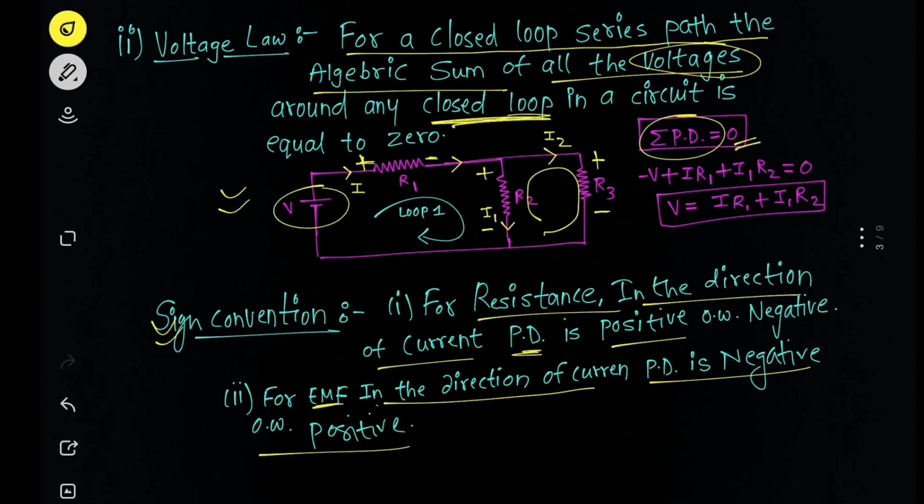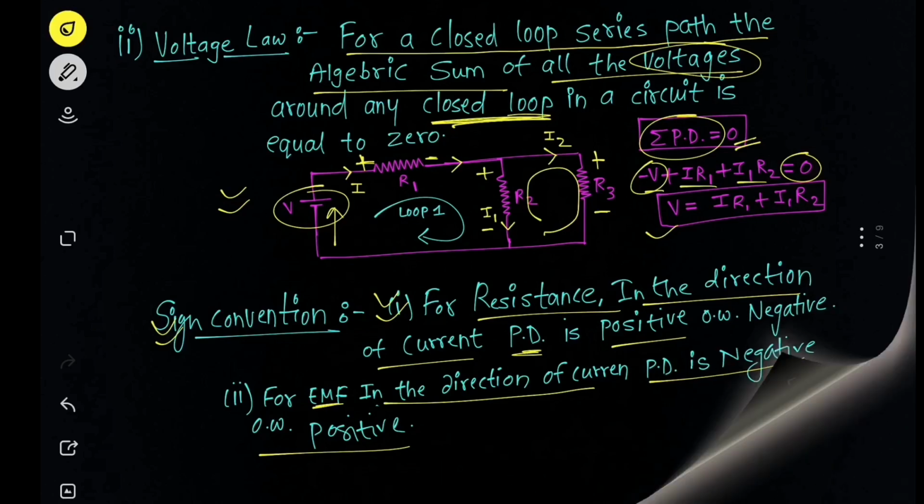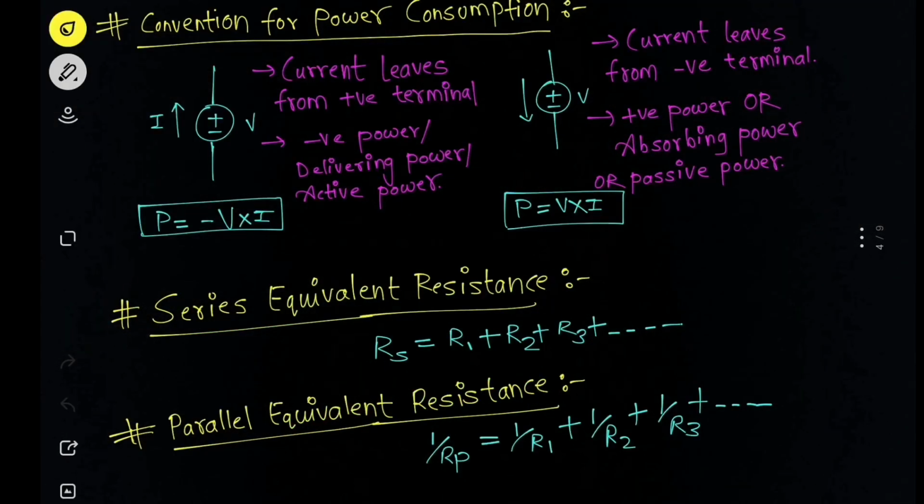Now in this loop 1 we can write minus V. See, minus V plus I R1 plus I1 R2, we don't know the current, equals 0. Just taking the negative term to the right side, we can write V equals I R1 plus I1 R2. So this is very basic. Now we'll move ahead with some convention of power consumption.